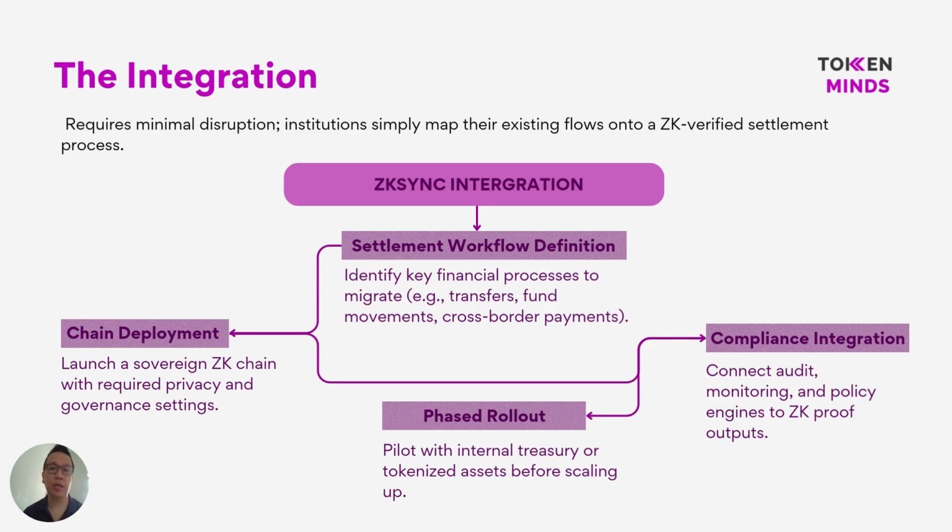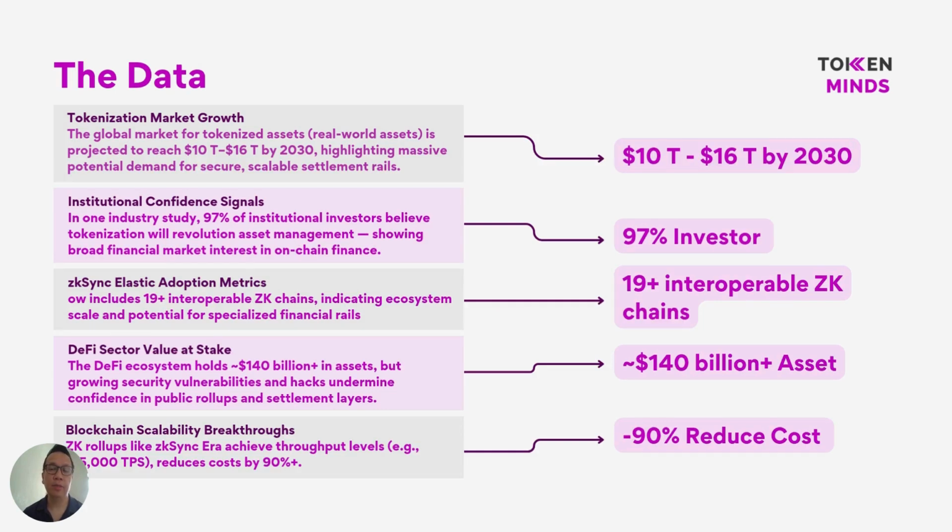So from the data, we can see that tokenized assets are projected to reach $10 to $16 trillion by 2030. 97% of institutional investors expect tokenization to transform asset management, and zkSync already supports more than 19 interoperable zk chains. At the same time, DeFi holds over $140 billion in assets, making secure, scalable settlement infrastructure critical.